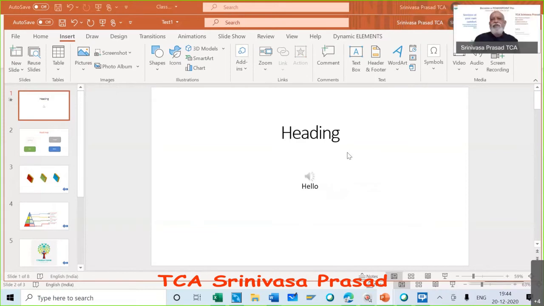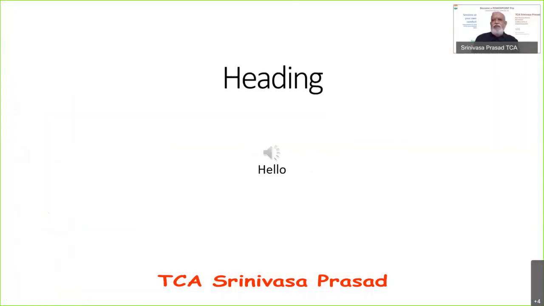What's happening is, when the first slide comes, it will start playing this audio. Then for the second slide, you can put another audio. Third slide, you can explain. For each and every slide, you can record what you want to say, and then the PowerPoint will run with that.